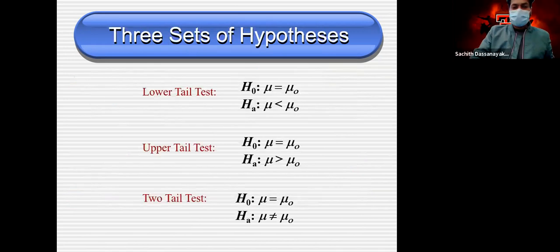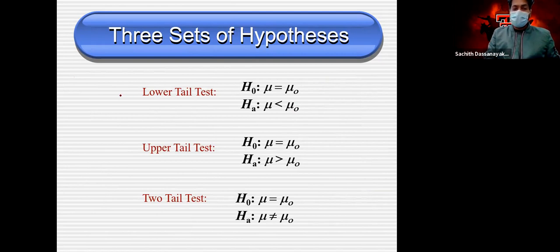Okay, these are the 3 types of hypothesis tests that we have. Altogether, we have only these 3 tests. We have to conduct these 3 tests. Those are the only possible tests.